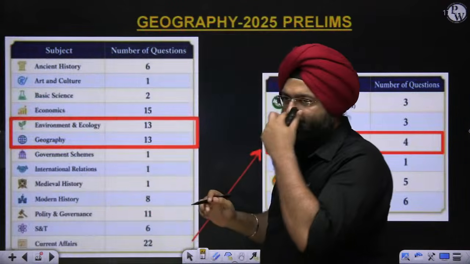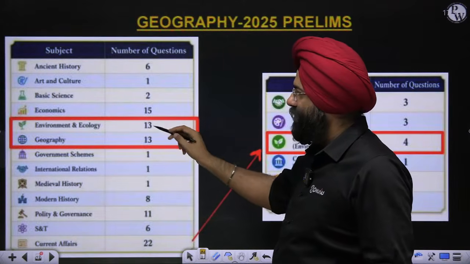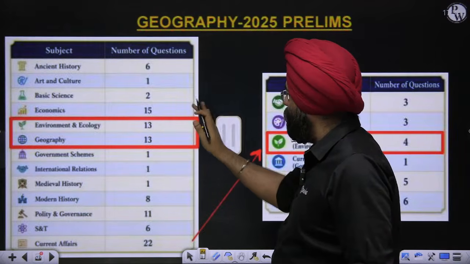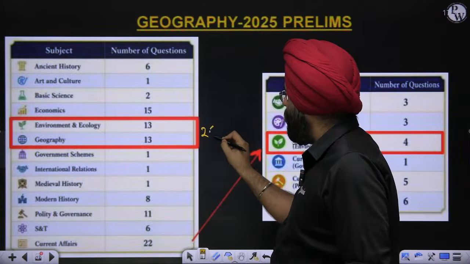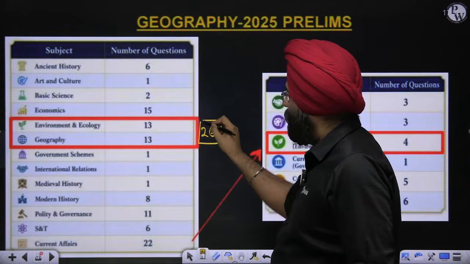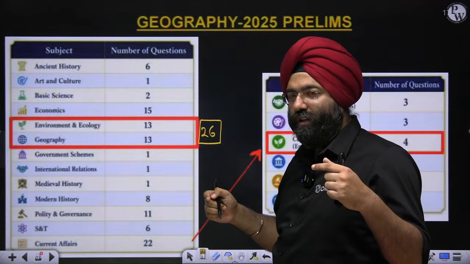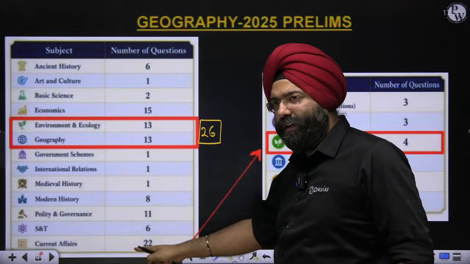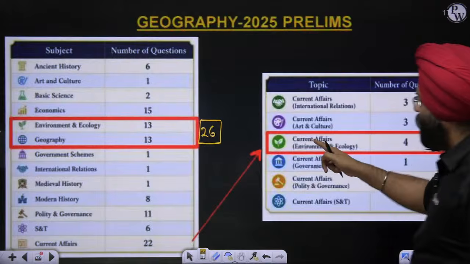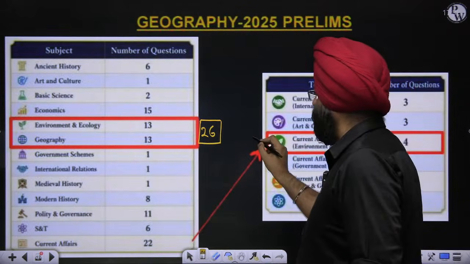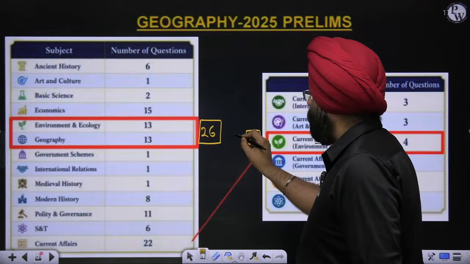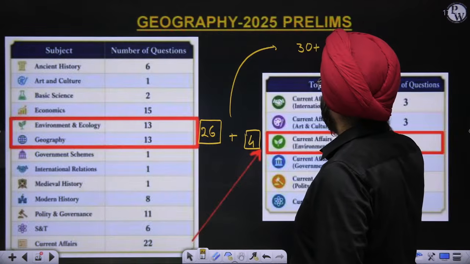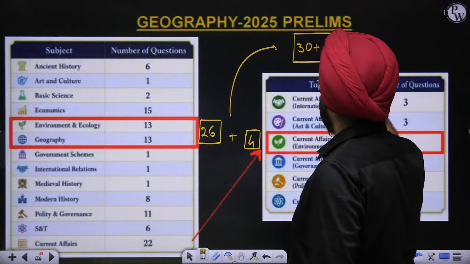If you see the 2025 paper from geography and environment, because these are again completely interrelated, over here 26 questions came from the static part. This is a part which I am going to teach you, right? 26 questions from the static part. Out of the current affairs that came 22 questions, 4 were from environment and ecology, that means 4 questions. So you can yourself imagine that out of 100 questions, 30 plus questions are from your geography and environment section.